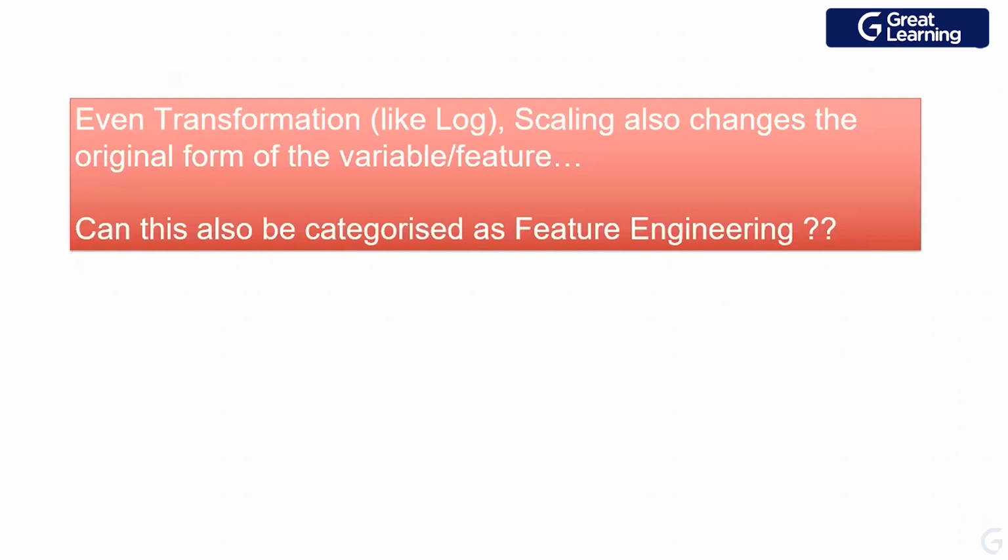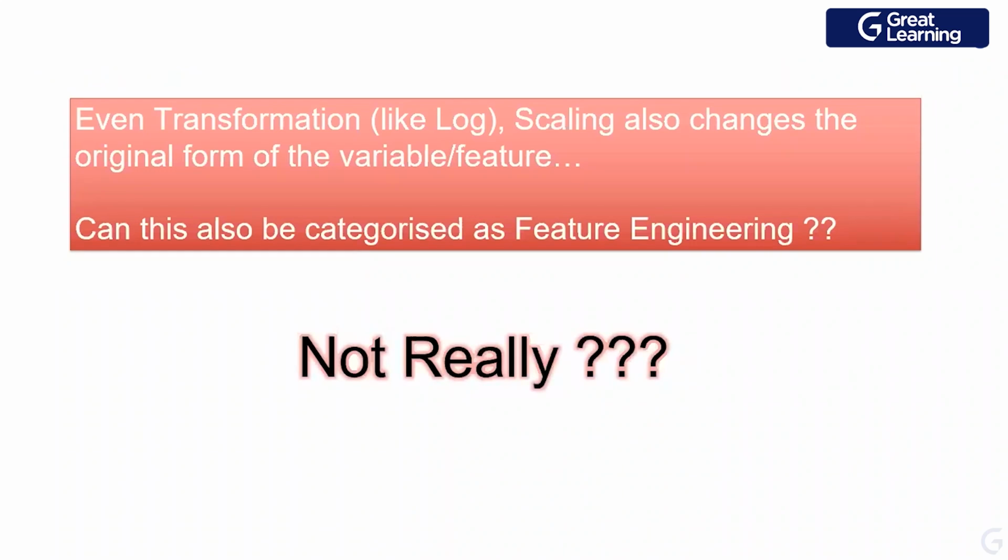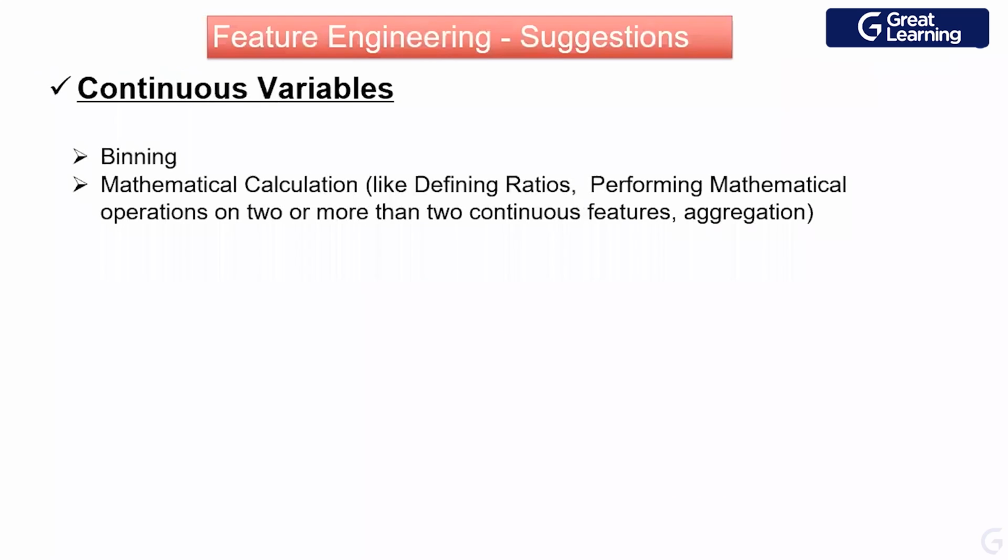Yesterday we saw that we need to do a transformation if the variable is not normally distributed. We also understand that we do scaling of the variables. Can this be categorized as feature engineering? To an extent, yes, but not really going with the definition which we gave for feature engineering. The word feature engineering is commonly used when I have engineered the available features. When I use the word engineer, it means I've tried to create some new features out of them.